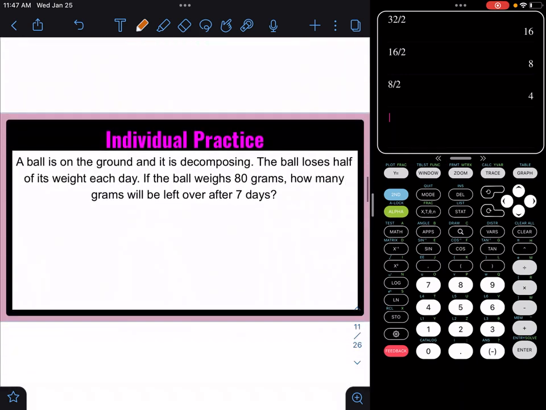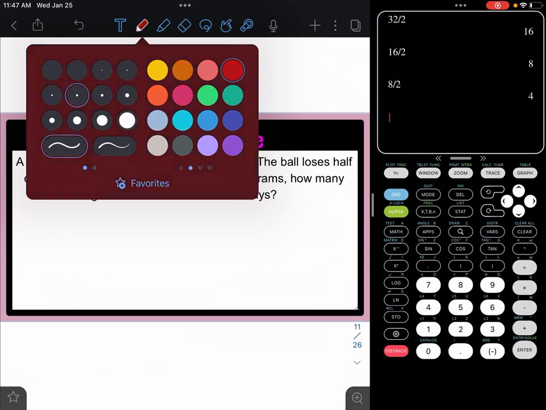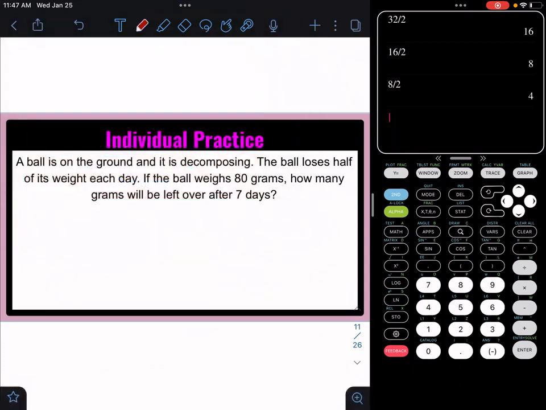Alright, I want you guys to try this individual practice problem. Pause it, try it, think about it. Alright, it says, a ball is on the ground and it is decomposing. Decomposing means it's breaking apart, it's decreasing. The ball loses half of its weight each day. So it starts by weighing 80 grams, and it's losing half, you could even put it as a half, and after some amount of days.